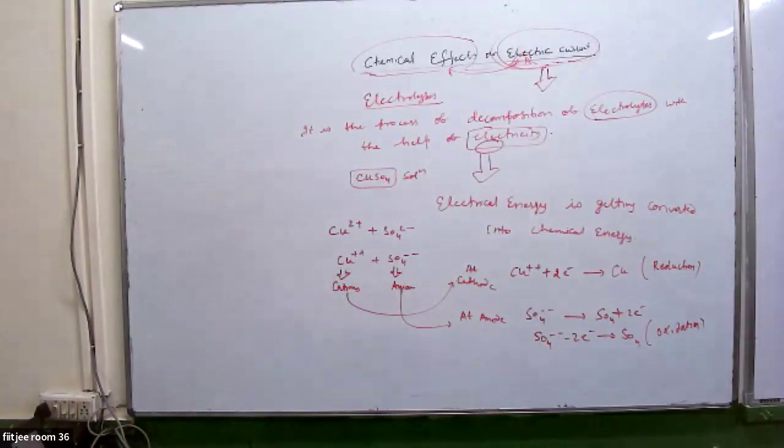At the cathode, reduction takes place. At the anode, oxidation takes place. Till here, does anyone have any confusion?